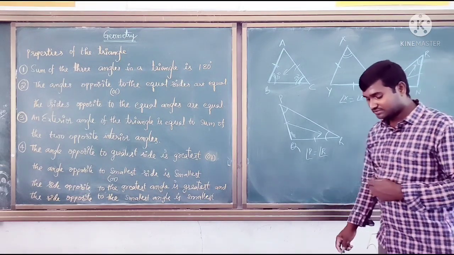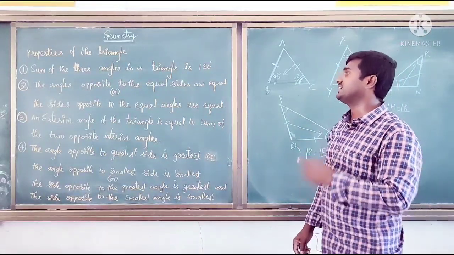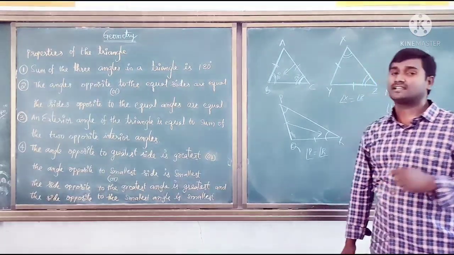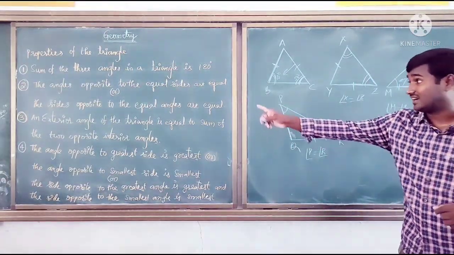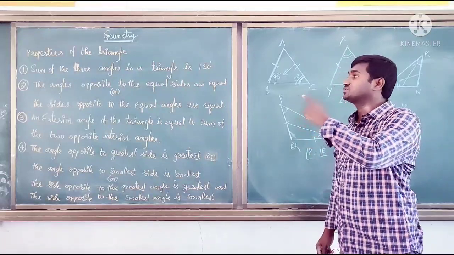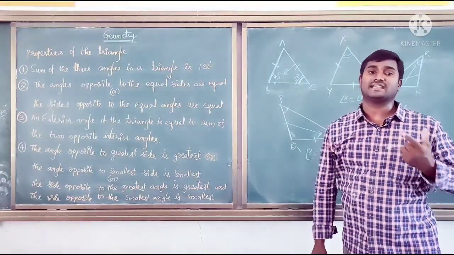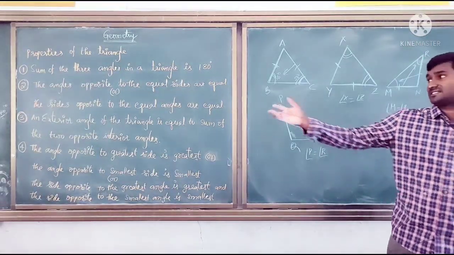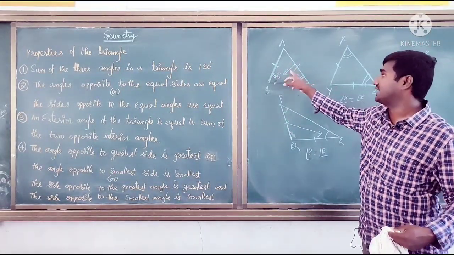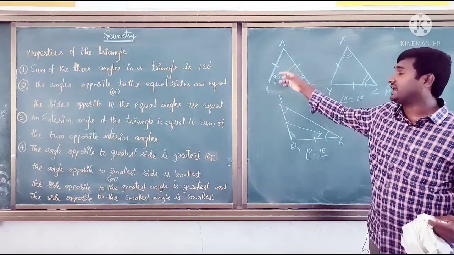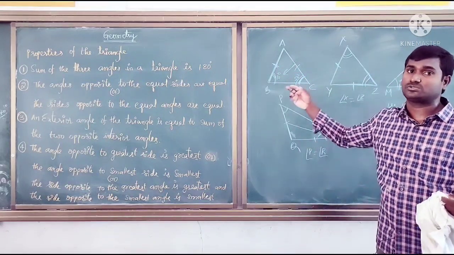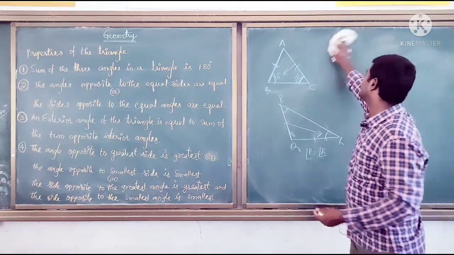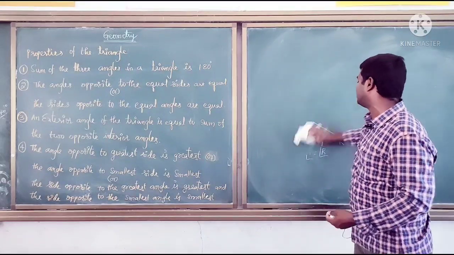Second property: the angles opposite to the equal sides are equal, and the sides opposite to the equal angles are equal. This is the reverse. Previously they gave equal sides, and we identified the equal angles. Now, if they give equal angles, we need to find which two sides, opposite to the equal angles, are equal.